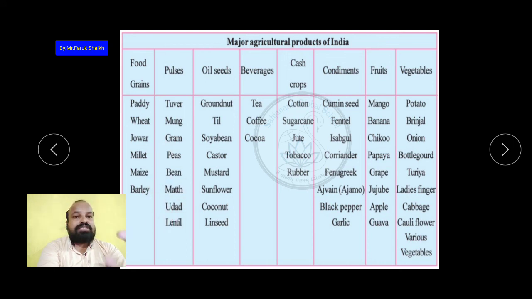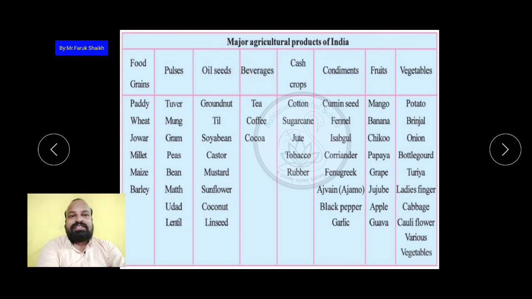Now the oil seeds, from which we extract the oil and use it as edible oil, and also as hair oil from the coconut. Some people are also using coconut oil as an edible oil. The coconut oil भी खाया जाता है, like in Kerala. So let us see which are the oil seeds. The groundnut, til, soybean, castor, mustard, sunflower, coconut, and the linseed. These are the oil seeds.